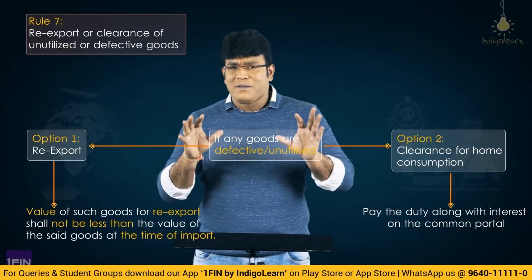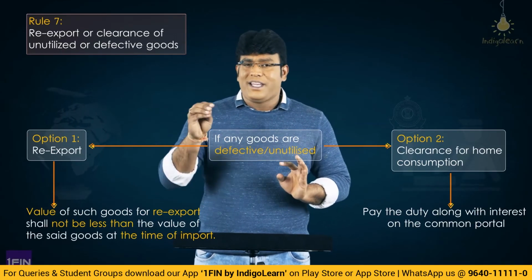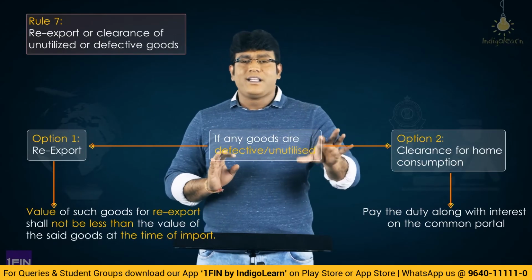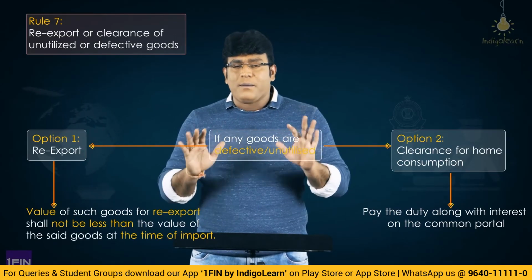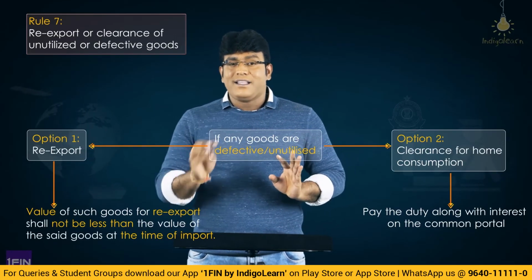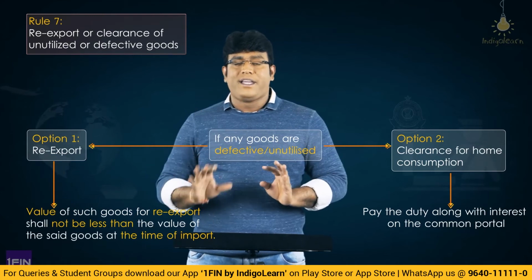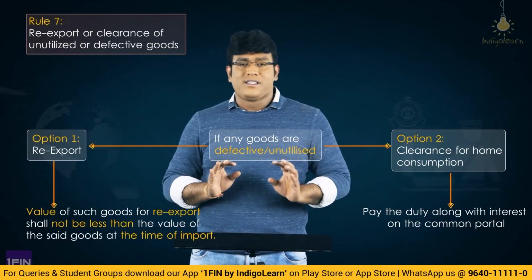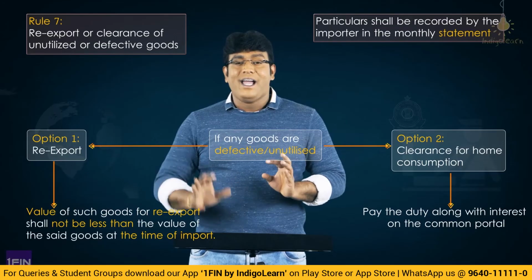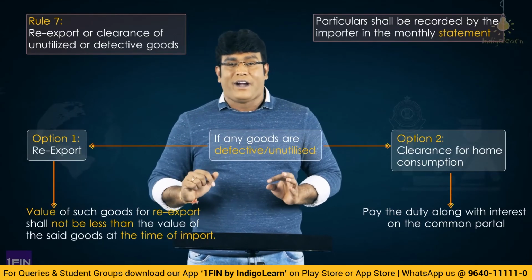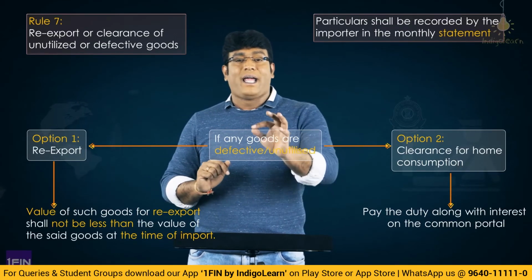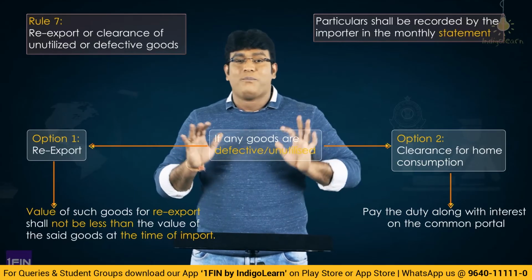But of course, the interesting point to be noted here is that whether he is re-exporting or clearing for home consumption, the important point is that the details of the goods which have been re-exported or cleared for home consumption must be specified in the monthly statement to be filed by the importer in the prescribed form. That is very important.